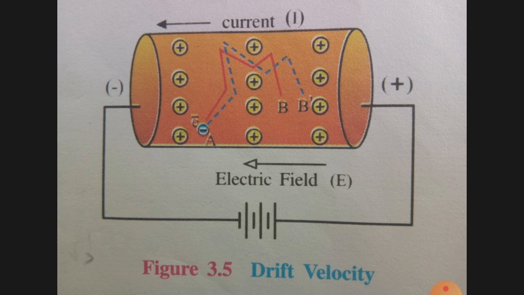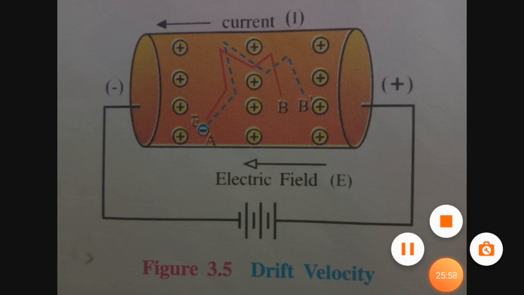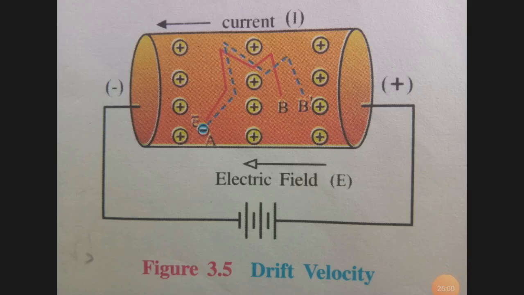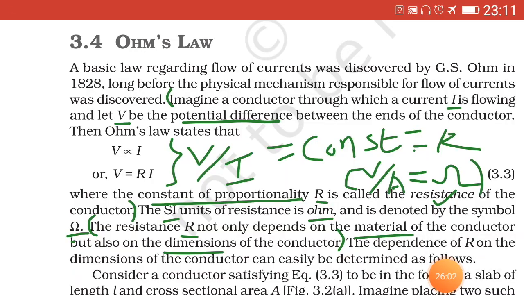So this concept of drift velocity is over, and now we deal with the next topic, that is Ohm's law. Just a minute. Ohm's law. To understand Ohm's law, imagine a conductor through which current I is flowing and V be the potential difference between the ends of the conductor.